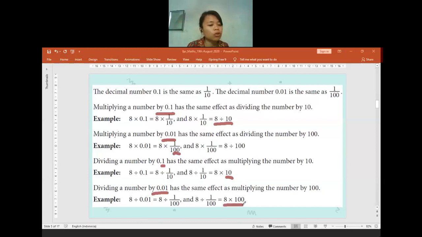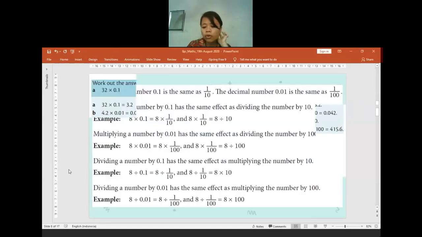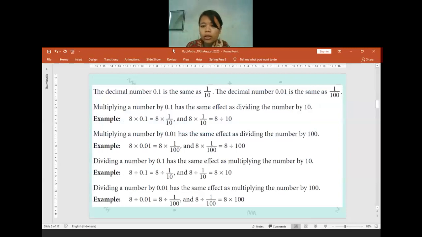Is there anyone who gets confused, or my explanation is not clear enough or something? Hello? No? Okay. If nothing is confusing, I will move to another worked example in here. On which part is making you confused? Can I know which one is making you confused before I continue?